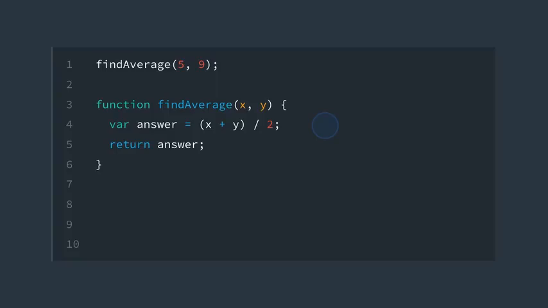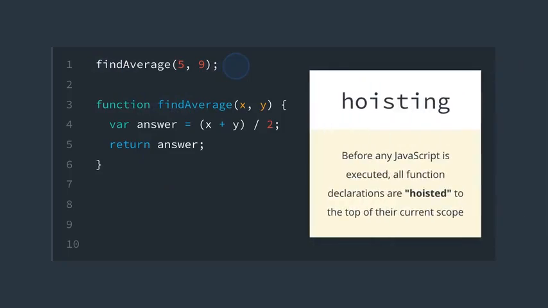In most programming languages, you have to declare a function before you can call it. Basically, the idea is that code's read from top to bottom, so there's no way that we should be able to call this find average function if it hasn't even been declared yet. Literally, how can we call find average when the function is being declared lower than when the call's happening in the code? So this shouldn't work, right?